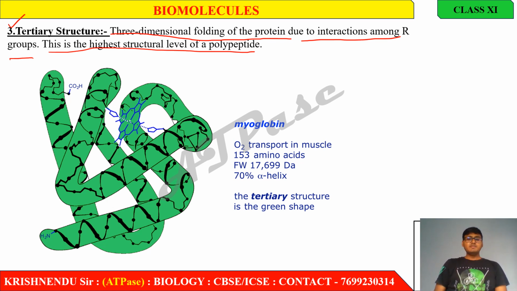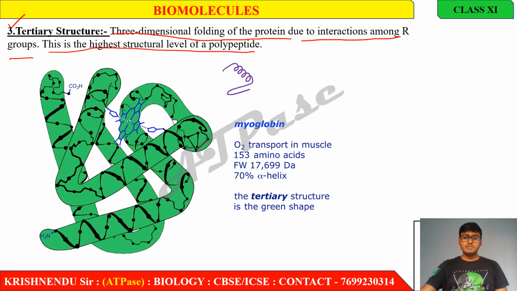So if I draw a tertiary structure, it is like this. Suppose here alpha helix is present.